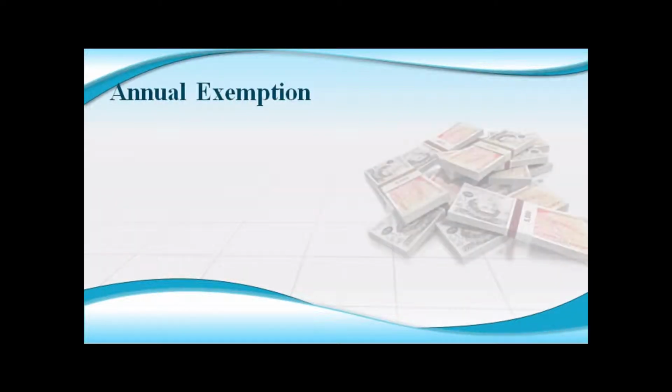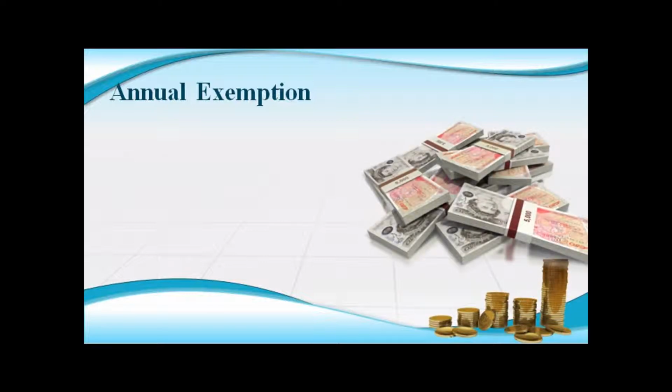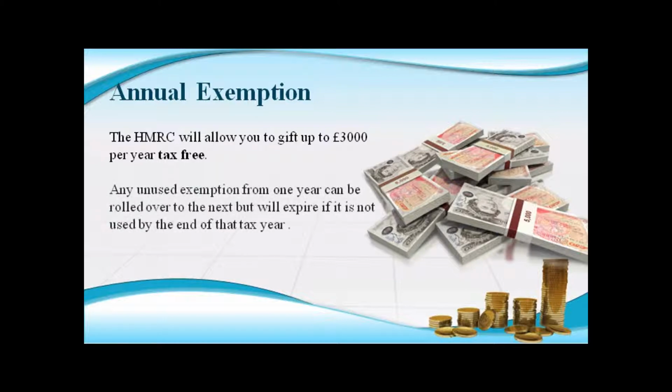The HMRC also allows us to gift up to £3,000 per year tax-free. This is known as our annual exemption. Any unused exemption from one year can be rolled over to the next, but will expire if it's not used by the end of that tax year.